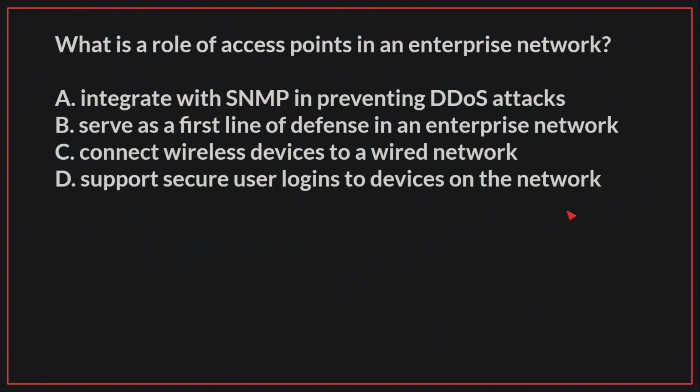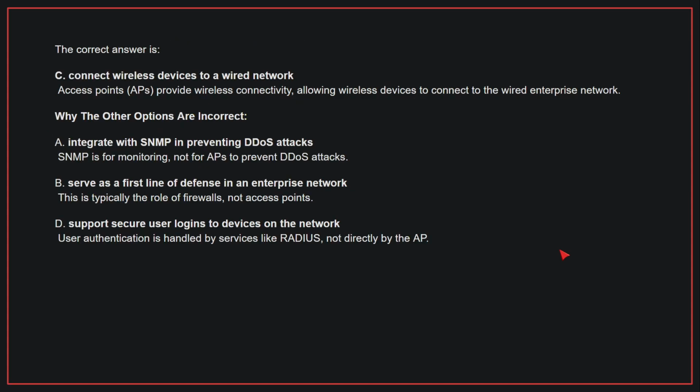Firewall. What is a role of access points in an enterprise network? The correct answer is C. Connect wireless devices to a wired network. Access points provide wireless connectivity, allowing wireless devices to connect to the wired enterprise network.